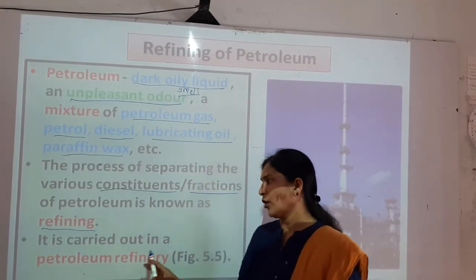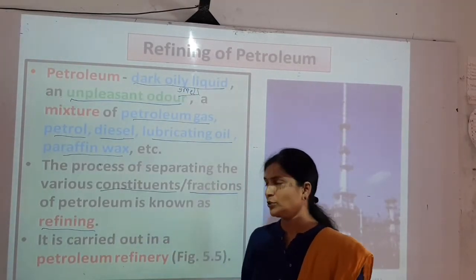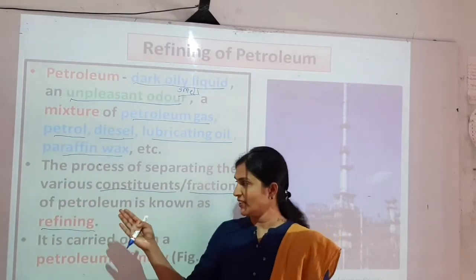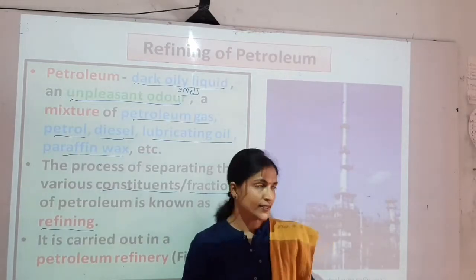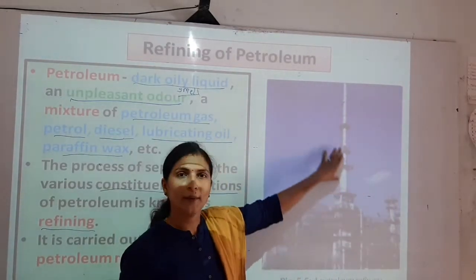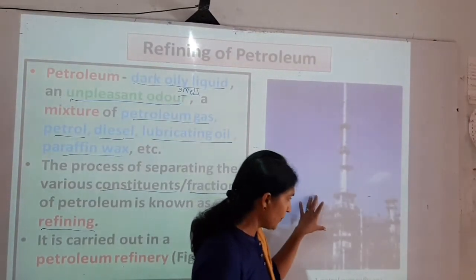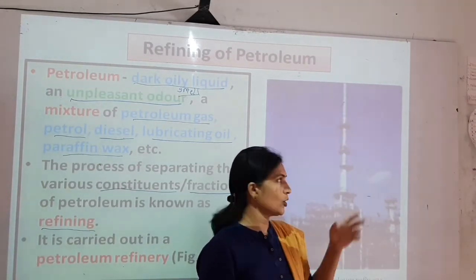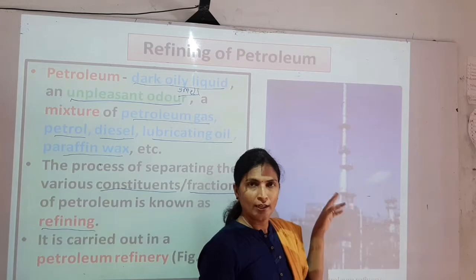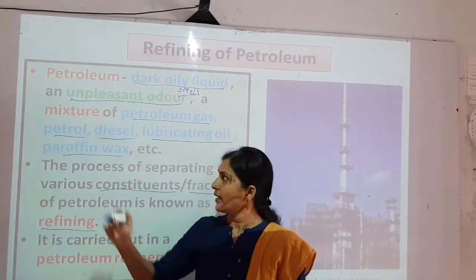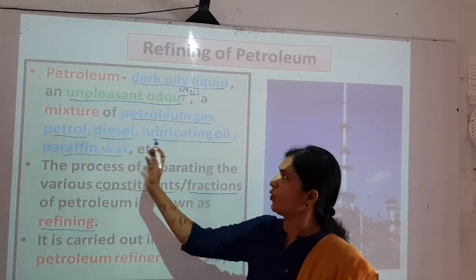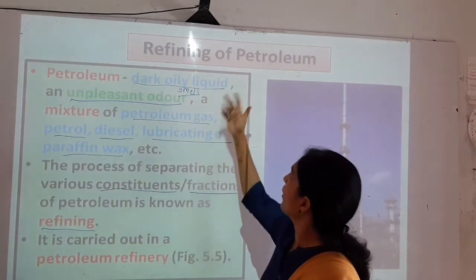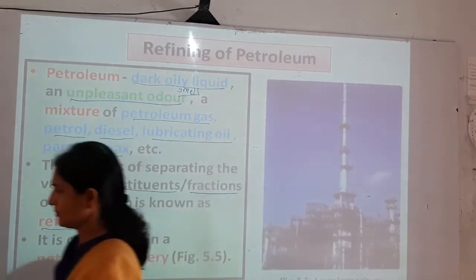It is carried out in a petroleum refinery, which can separate the fractions or constituents of the petroleum into separate parts, like petroleum gas, petrol, diesel, lubricating oil and paraffin wax. So this is all about refining petroleum.